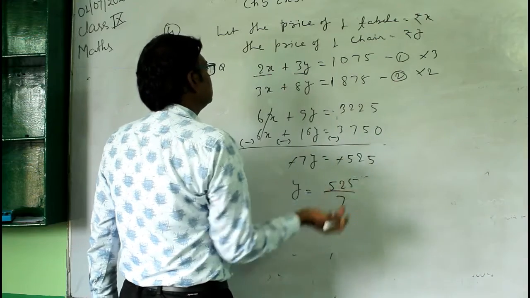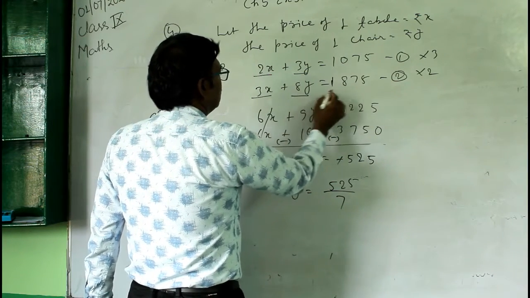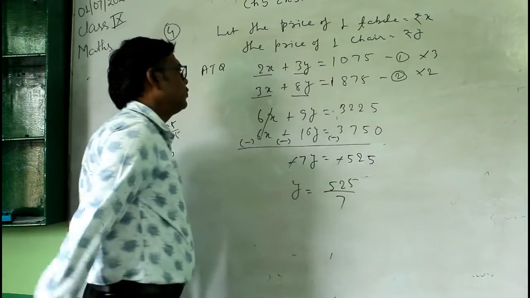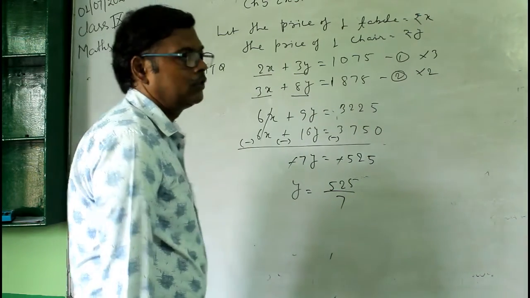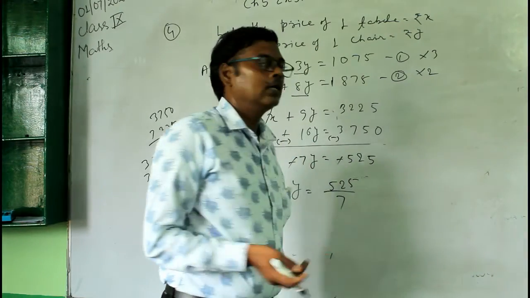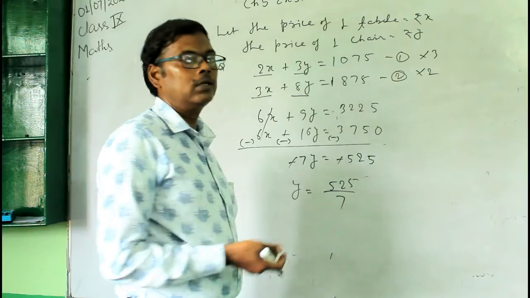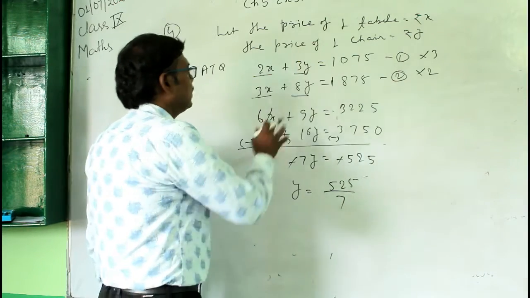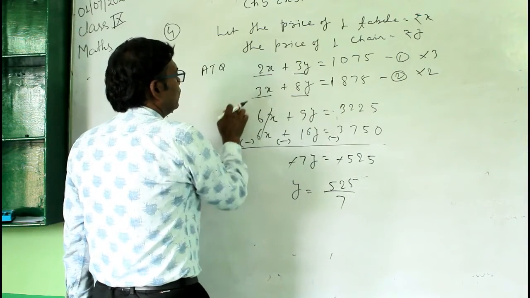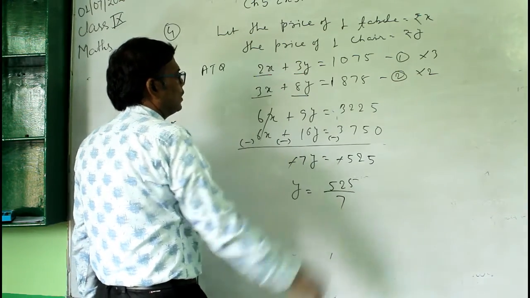And the next condition is that the cost of 3 tables and the cost of 8 chairs is 1875, and then solve these two equations by using the elimination method. You can also use any other method of solving this, like cross multiplication, substitution, comparison, but you will get the same answer. So now multiply this with 3 and this with 2, so that the coefficient of x will be equal. This will be 6 and 6. See, here I have done.